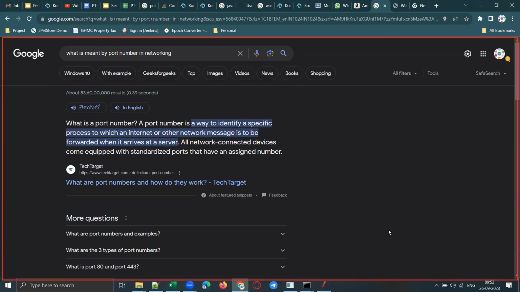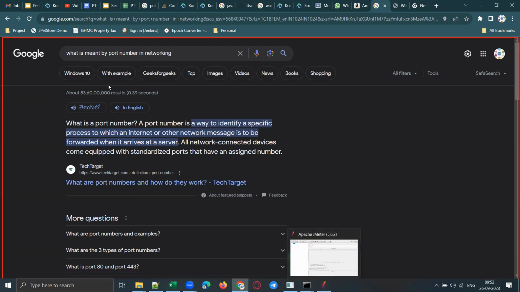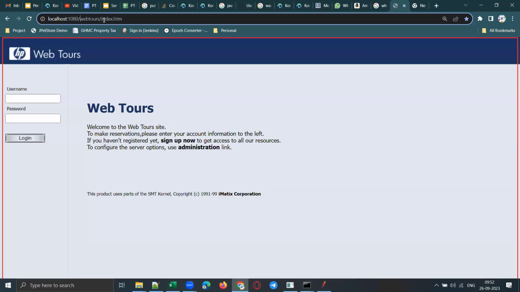So when there are multiple programs running on any computer, each process or each program will have some port number. Here in this example, my sample application is running on this port number, and it will be listening on this port number for any incoming requests, right? It keeps listening on this port number to see if anyone is trying to access the application. The moment we send a request, it will receive that request, process it, and show the response.